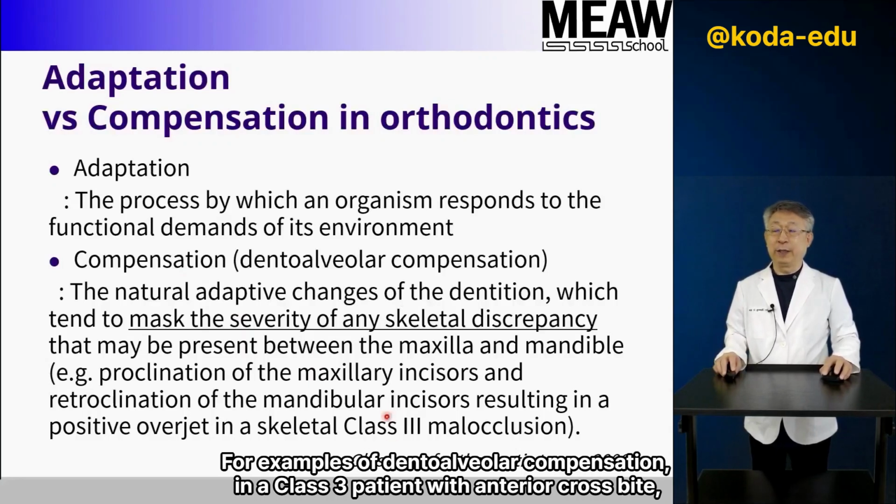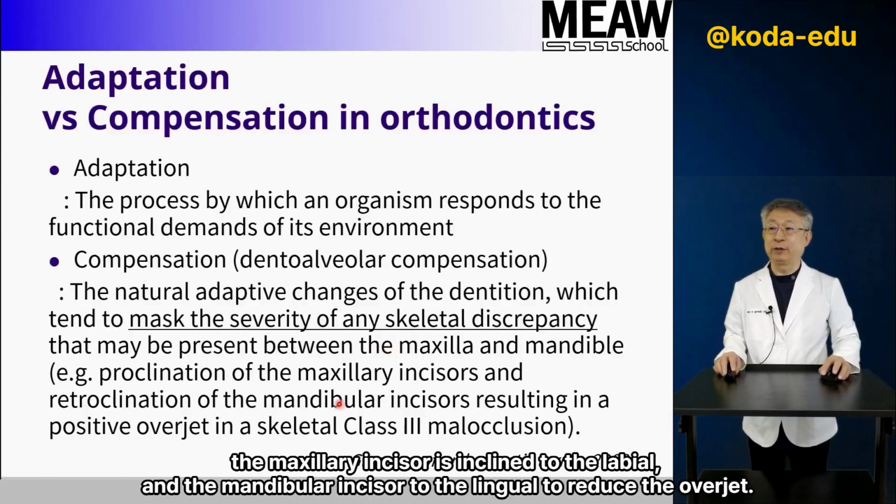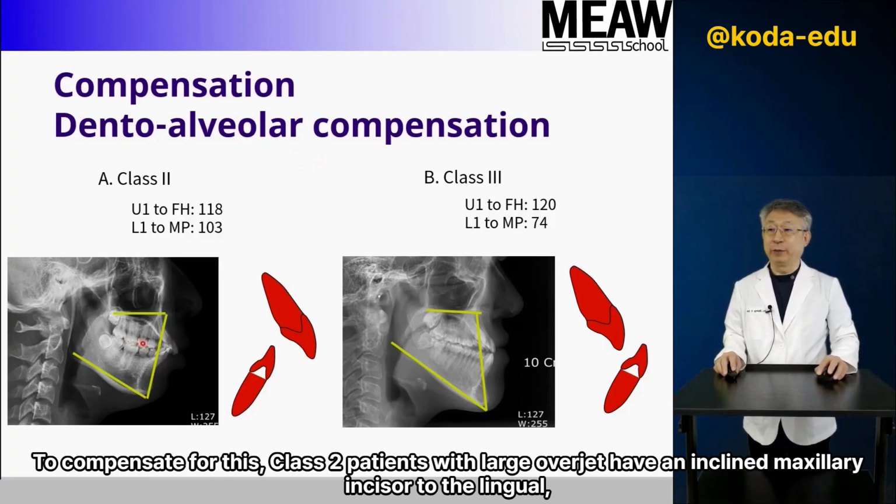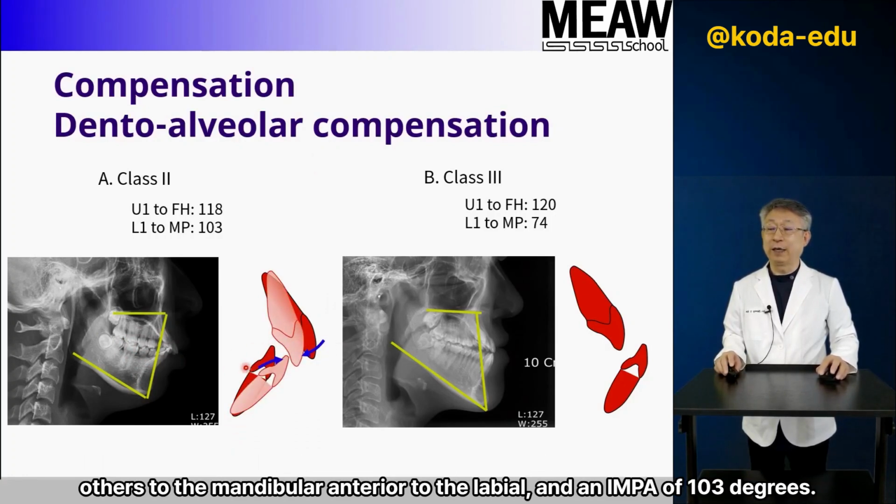For examples of dentoalveolar compensation, in a Class 3 patient with anterior cross bite, the maxillary incisor is inclined to the labial and the mandibular incisor to the lingual to reduce the overjet. To compensate for this, Class 2 patients with large overjet have an inclined maxillary incisor to the lingual, others to the mandibular anterior to the labial, and an IMPA of 103 degrees.